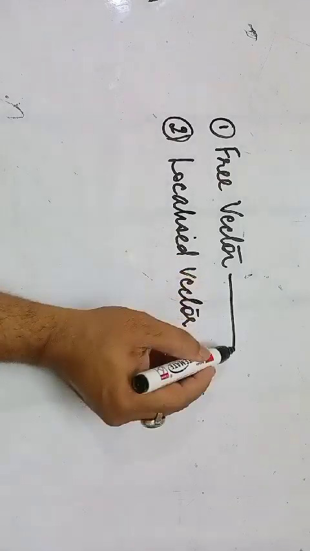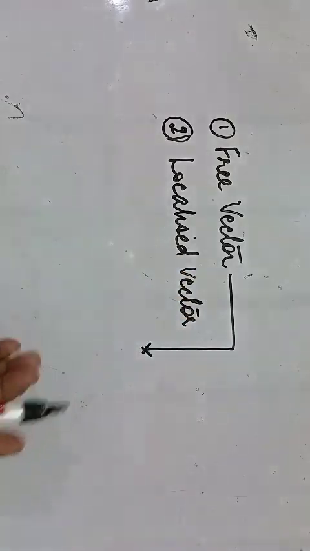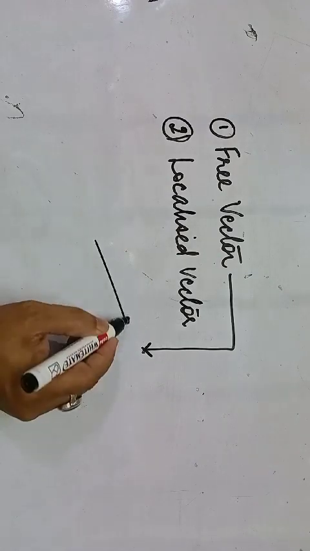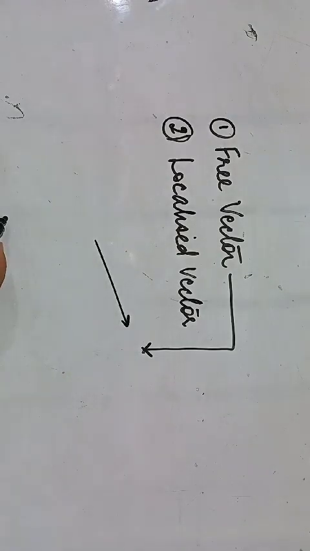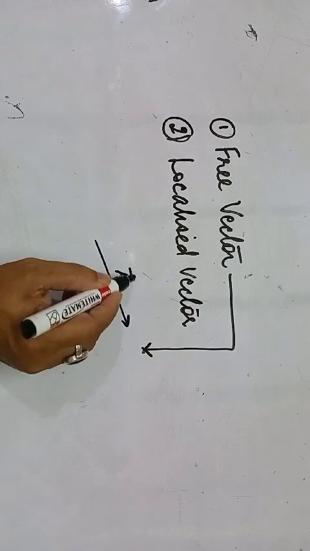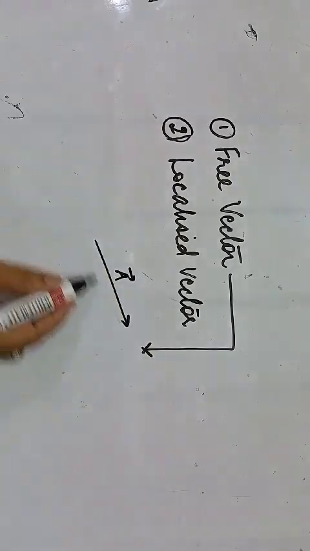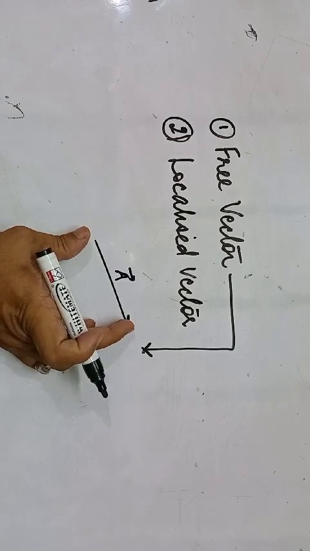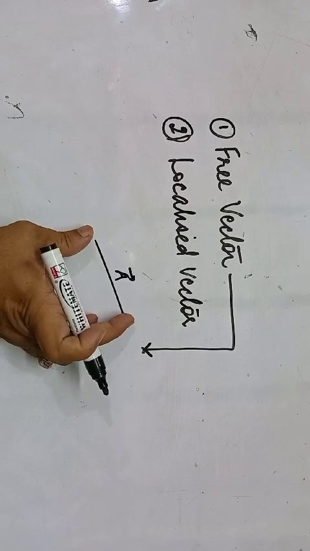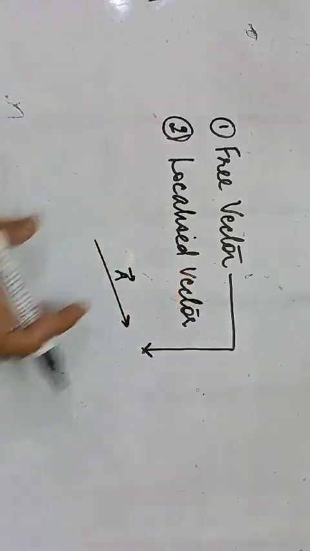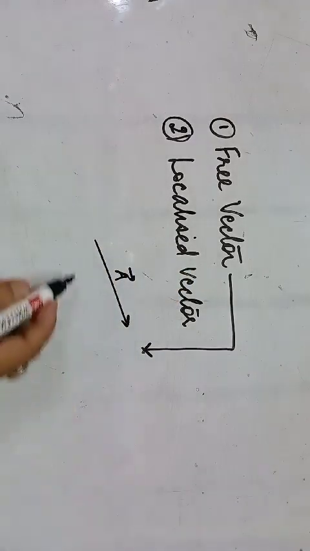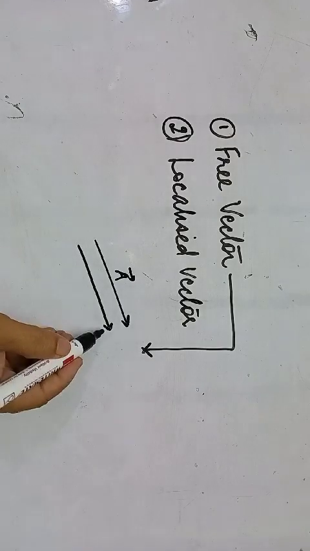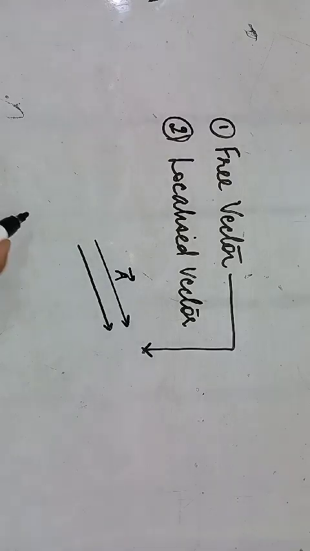Free vectors are those vectors which can be transferred parallelly. Let's say this is vector A. It may have some magnitude and some direction. If you can displace this vector from this particular location parallelly to any other location, keeping the direction the same, you can see that the length and the direction of this vector are still the same.